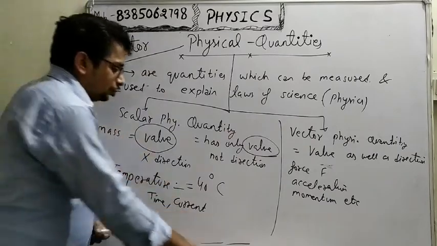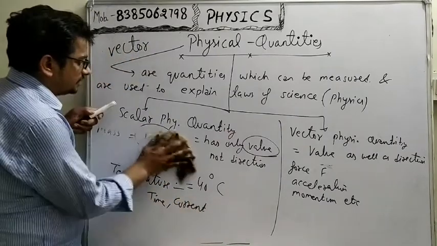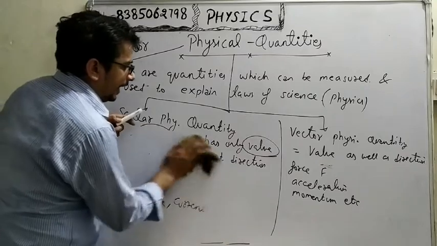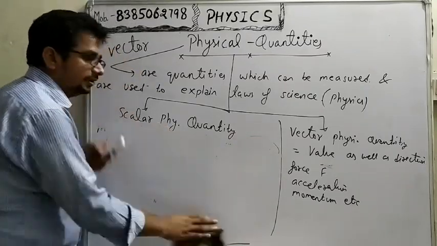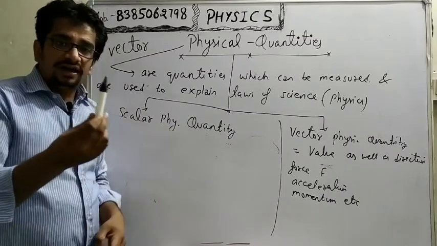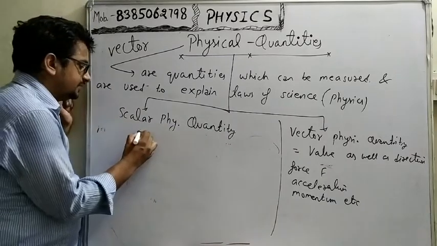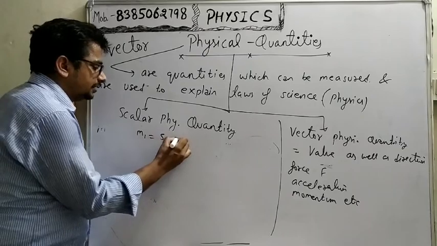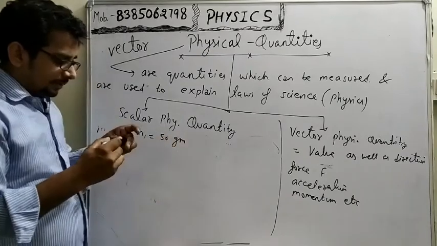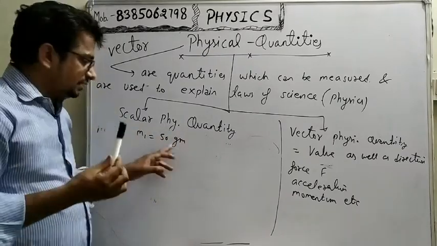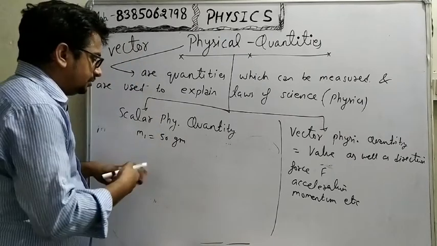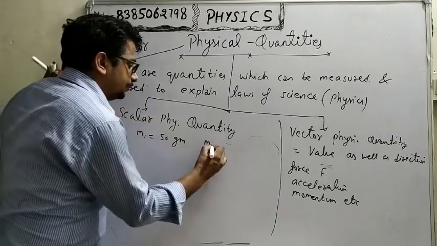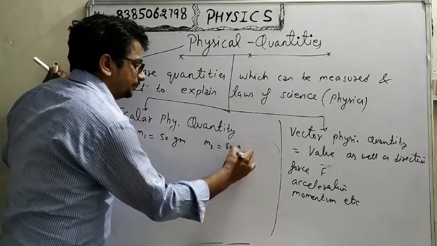because normal scalar physical quantities are added normally, like the mass of this object, let it be m1 equal to 50 gram. The mass of this object, let it be m2, is 60 gram.